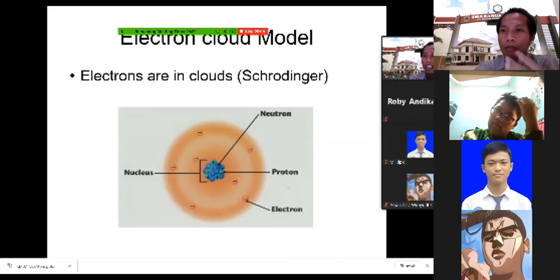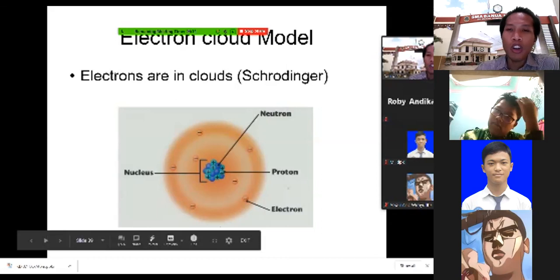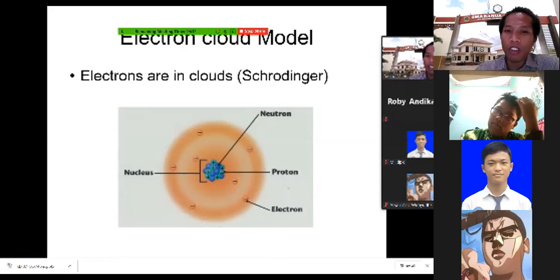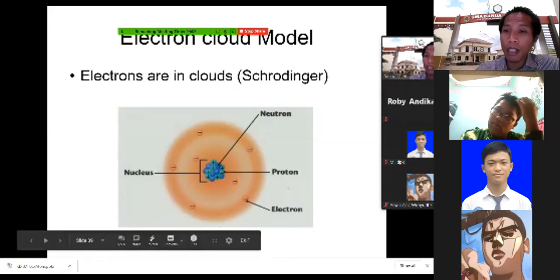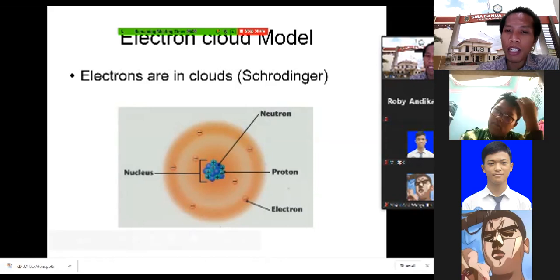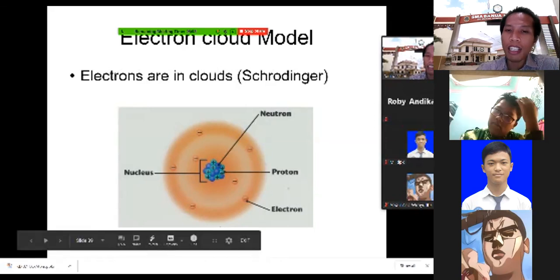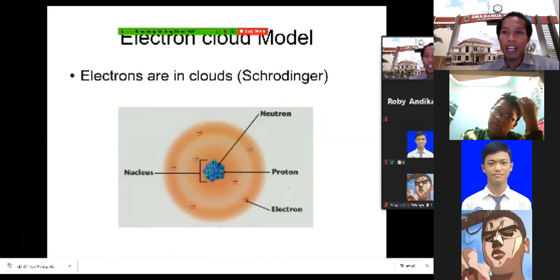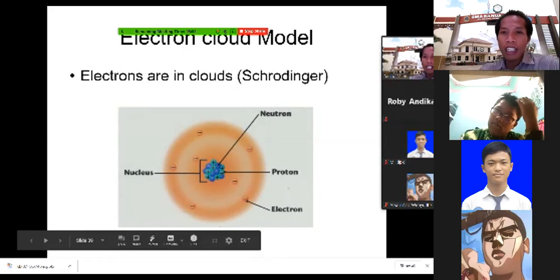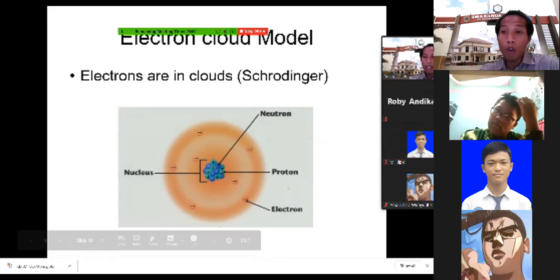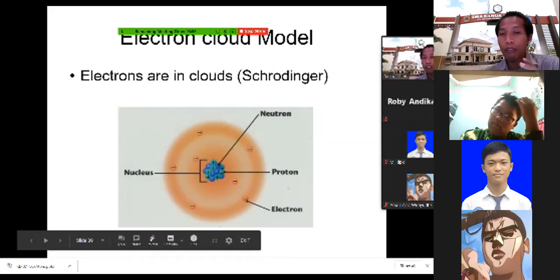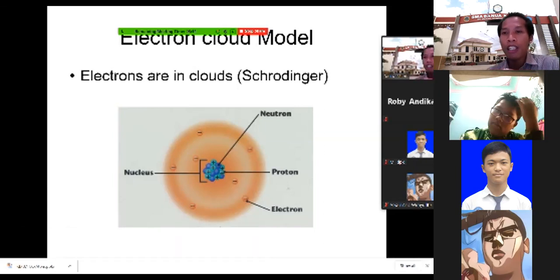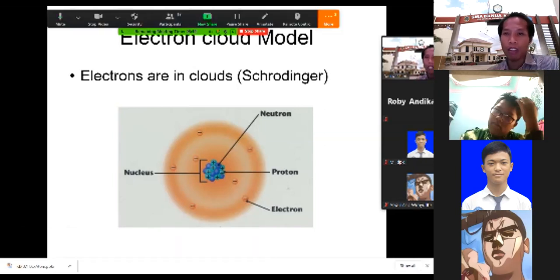Actually, there are many scientists who worked on this theory. One of them is Schrödinger, who talked about the cloud of the electron. Yeah, the cloud of the electron. It doesn't say about the orbit of the electron, but it says about the cloud of the electron. As you can see here, the brown color is the cloud of this electron. Another brown cloud here is the cloud of the electron. So instead of the orbit, in the cloud model, or modern atomic model, there is a cloud of electron where the probability to find the electron is very big.